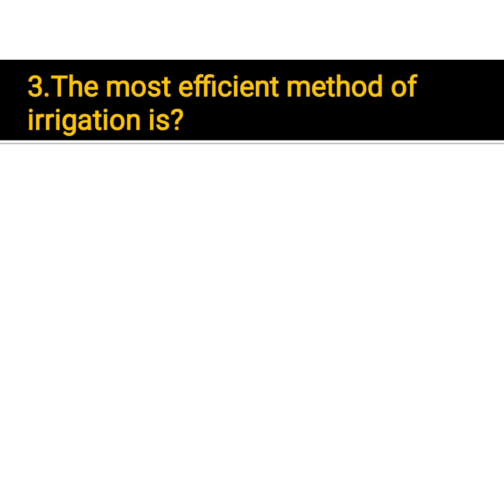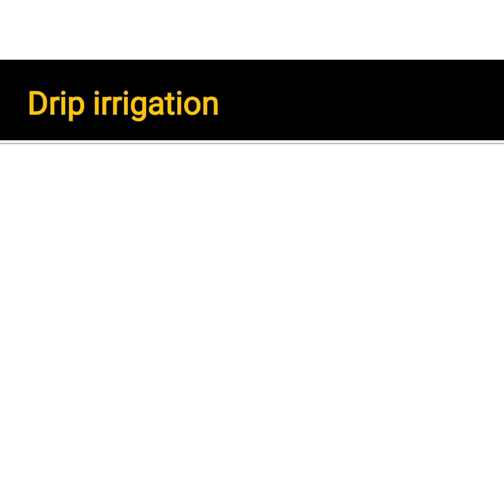Coming to the third question, which is the most efficient method of irrigation? The answer for this question is drip irrigation. Drip irrigation is the most efficient method of irrigation. Write it down: drip irrigation.